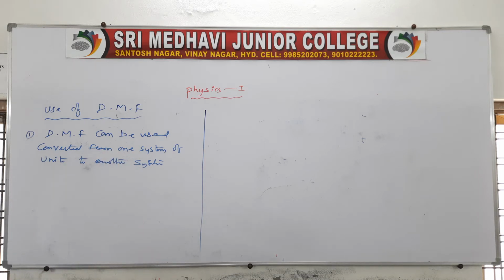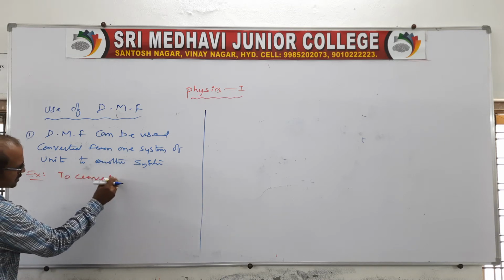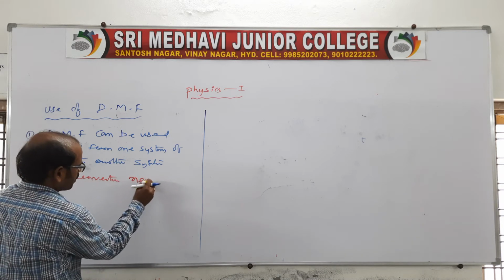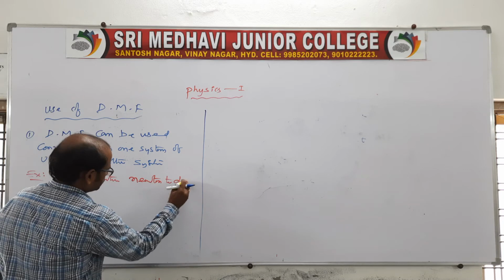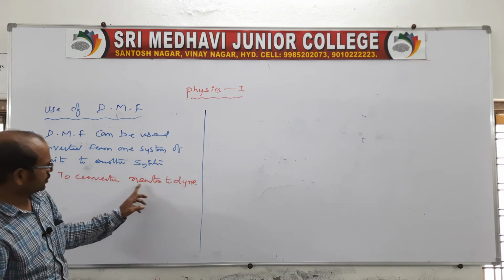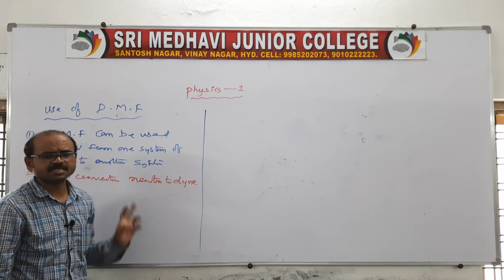I'll give you the best example for this. Actually, for this we have two types of methods, but I'll tell you the first method. See, the question is given. In this example, I am asking to convert one system of unit into another: convert Newton to dyne. Sir, first, what we have to do here? Everyone remember, first of all, to convert Newton to dyne.